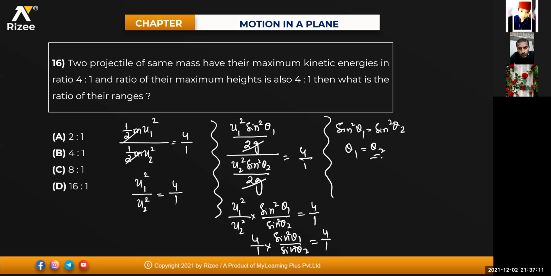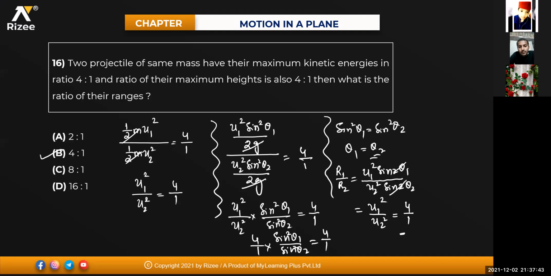Then what is the ratio of their ranges, it is asking. Ratio of the ranges means R1 by R2 will be equal to U1 square into sine 2 theta 1 divided by U2 square into sine 2 theta 2, because the g and g will get cancelled. Theta 1 and theta 2 are the same, so these angles will also get cancelled. So that will be equal to U1 square divided by U2 square. How much is that, beta? U1 square by U2 square is 4/1. So the answer must be 4:1.